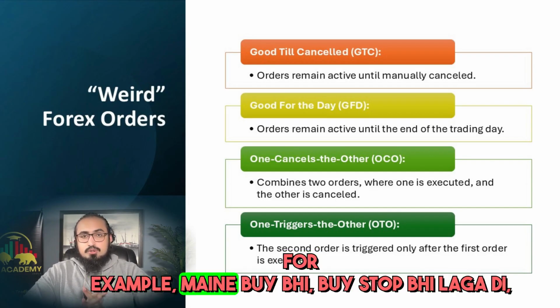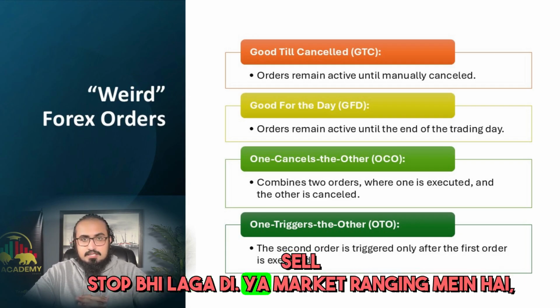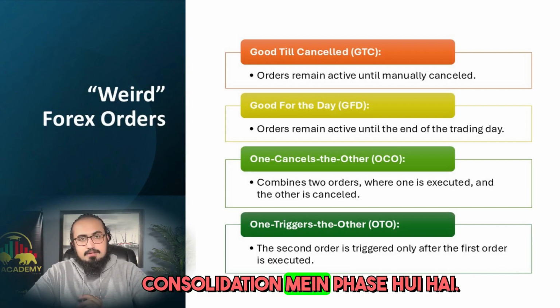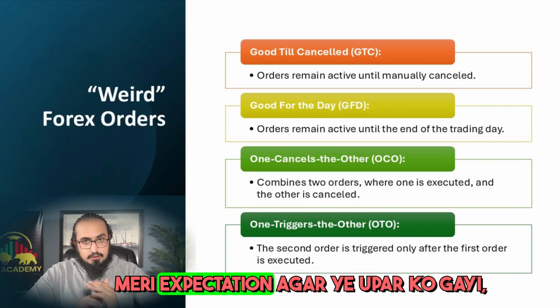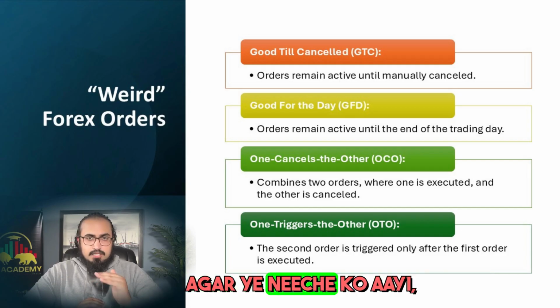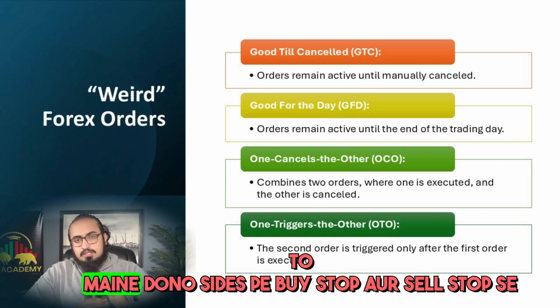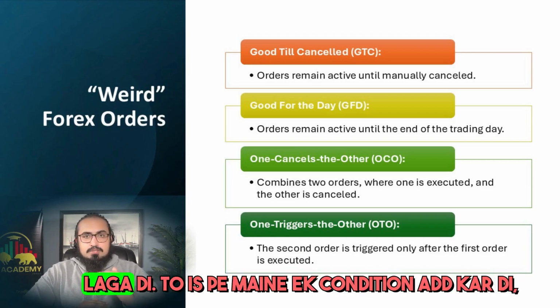Now for example, I placed a buy and also set a buy stop. So here I have also set a stop. There is news, an event, or the market is in a range, stuck in consolidation. My expectation is if it goes up, it will keep going upside. If it goes down, it will keep going on the downside. So I have set buy stop and sell stop on both sides, and I have added a condition to it.